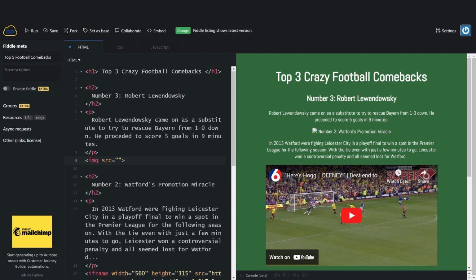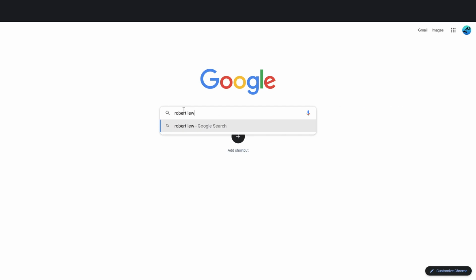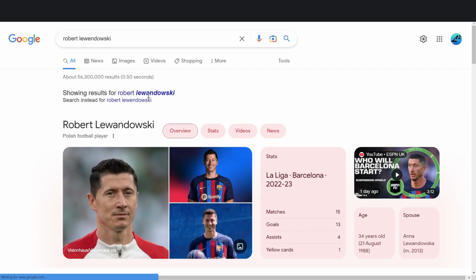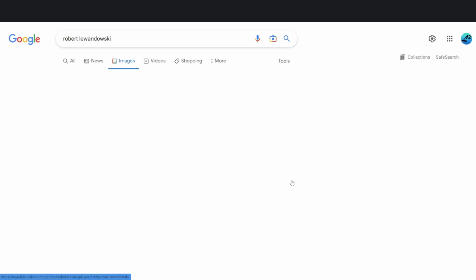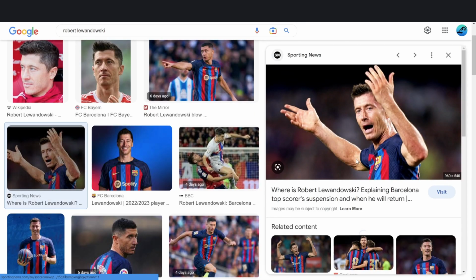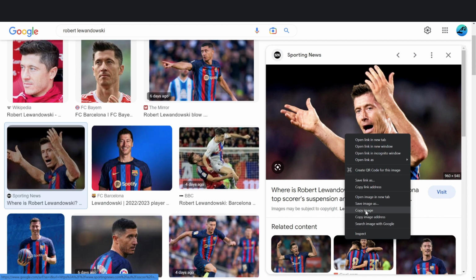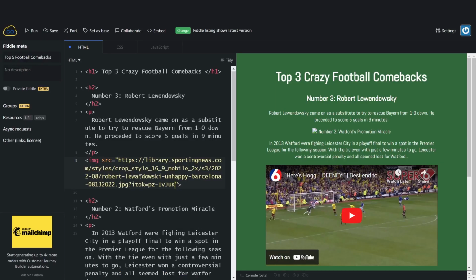I might go find a picture of Robert Lewandowski, which I misspelled. Okay, and let's say we like this picture. We can right click and go to copy image address and then paste it in here.